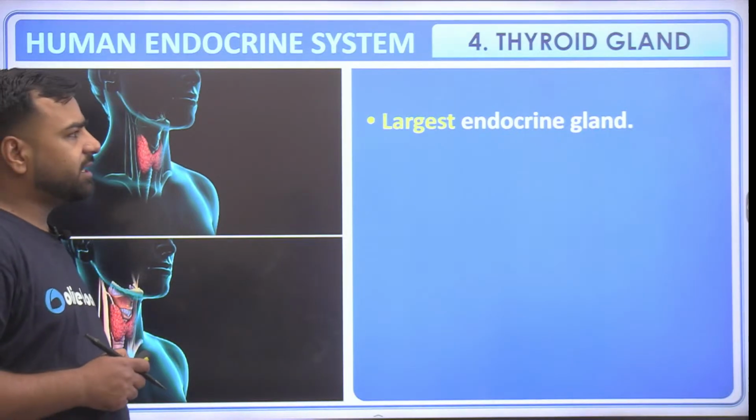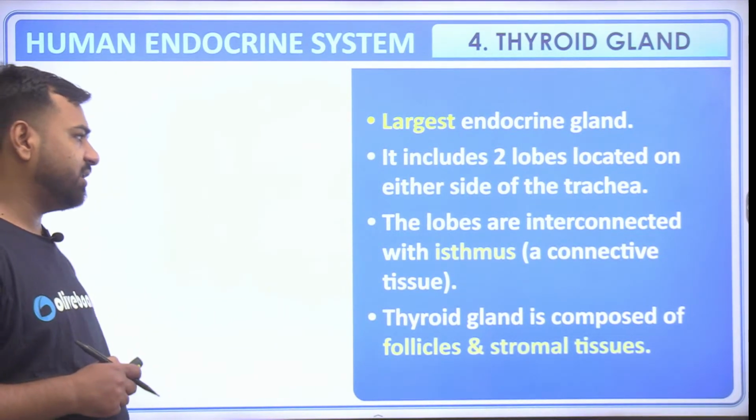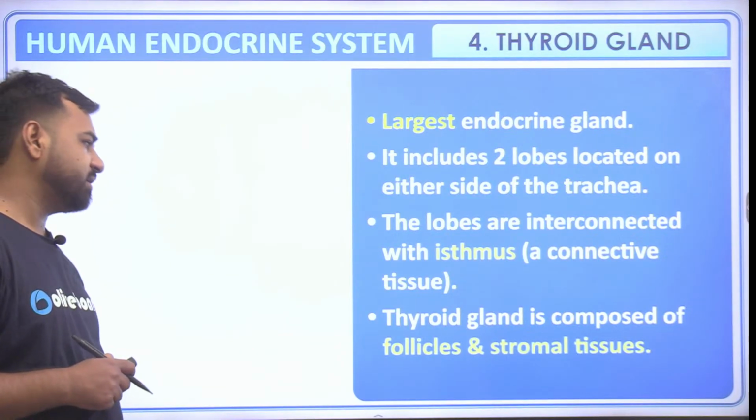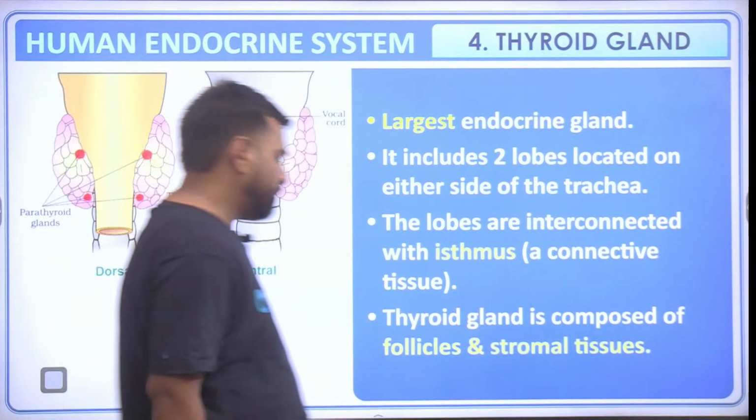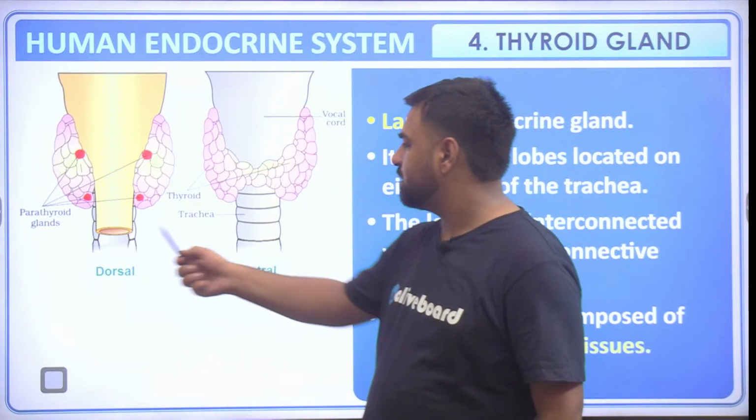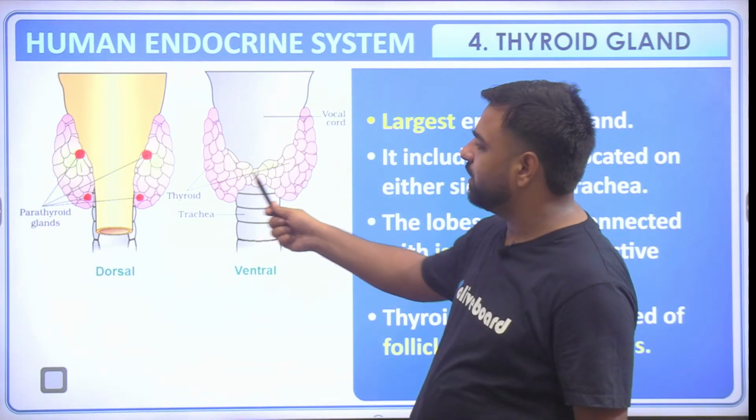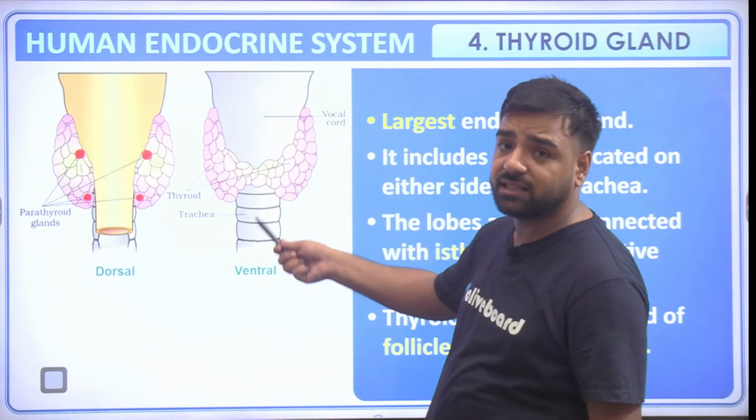So that's the largest endocrine gland. It includes 2 lobes located on either side of the trachea. The lobes are interconnected with the thymus. The thyroid gland is composed of follicles and stromal tissues. So see, that's the dorsal, that's the ventral side, and here it's connected. So this is the thyroid. That's the trachea, we can say that's a windpipe.